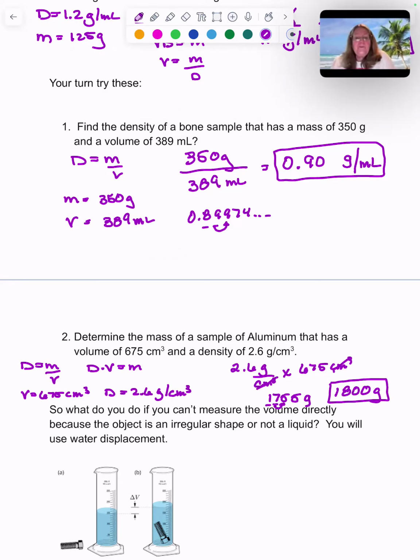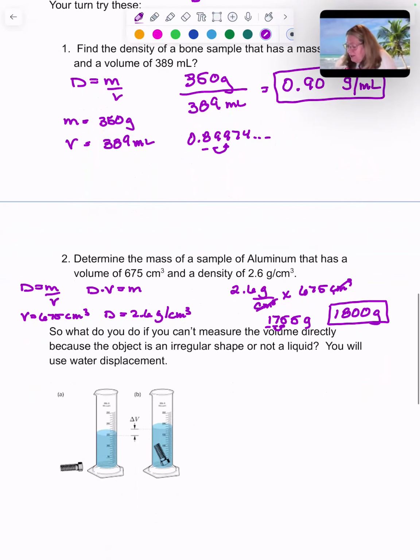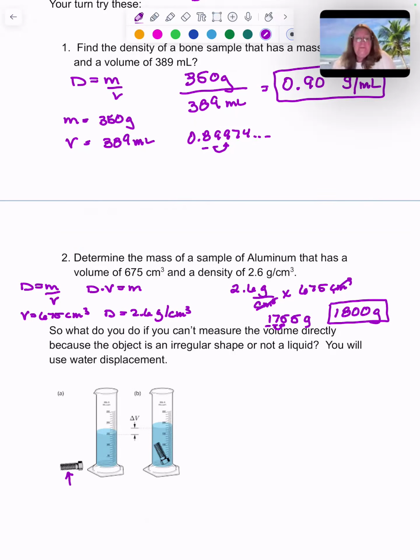Okay, so this works really great when you can get a direct volume. But what happens if you've got an object that's a weird shape? Like here we have a bolt. How do we get the volume of that bolt? Well, we do it by water displacement. You take a graduated cylinder and you put a known amount of liquid in and drop your object in.